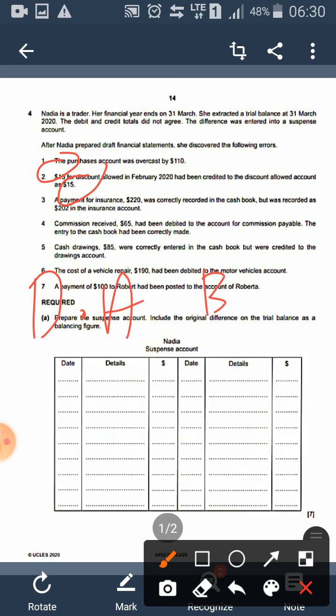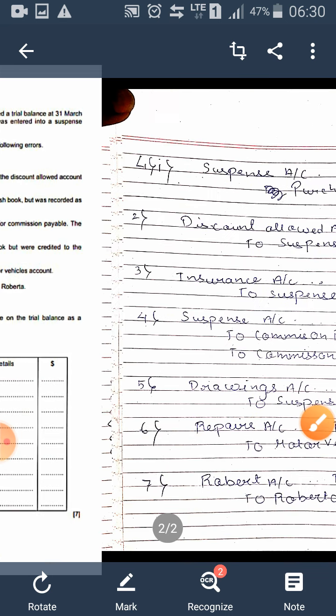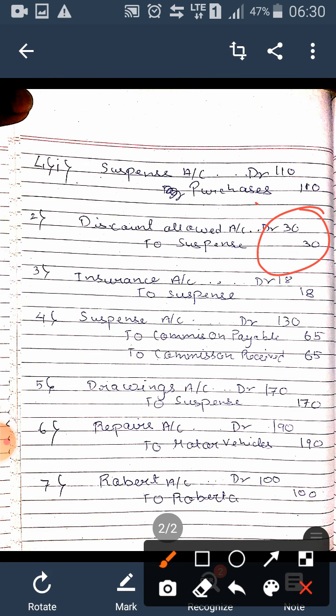But by mistake it has been credited as rupees 15, credited to the discount allowed account only. Yes. So to rectify that, we will now debit 15. So we will write discount allowed account debit 13 plus 15 to suspense. Okay, so it will be 28. So here the figure which I have written over here is wrong. It will be 28. I hope you have understood why.